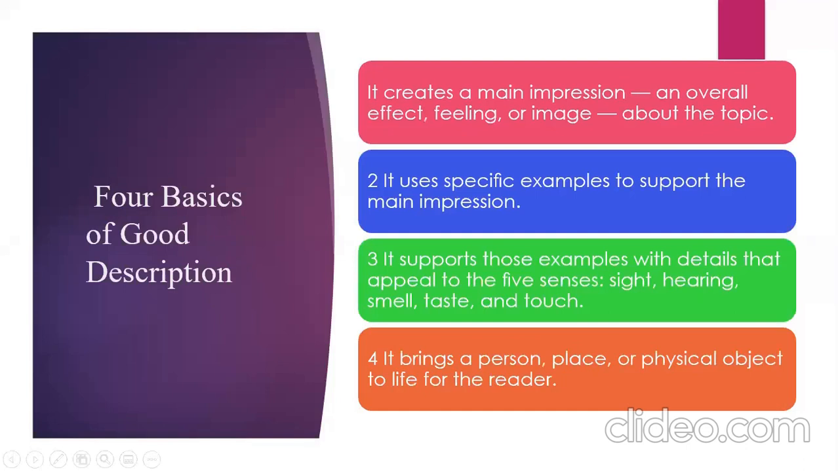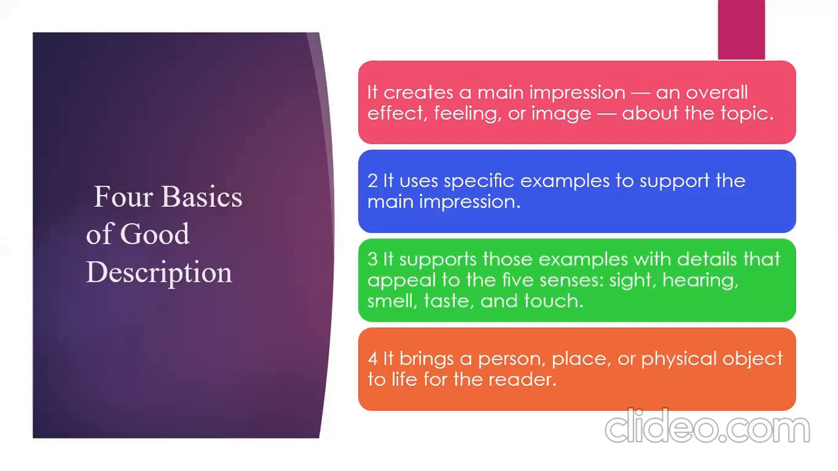In our previous class, we discussed 4 basics of good description. Do you remember these 4 basics? Though it's visible to all of you, you must still remember the 4 basics of good description. These are called the 4 characteristics of good descriptive writing. Okay, the first thing is that it creates a main impression. What's the main impression? It's an overall effect, feeling, or image about the topic. So you should remember that this first point should be included in your description paragraph.